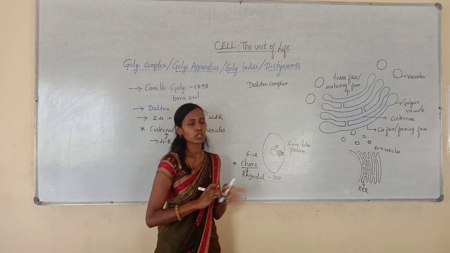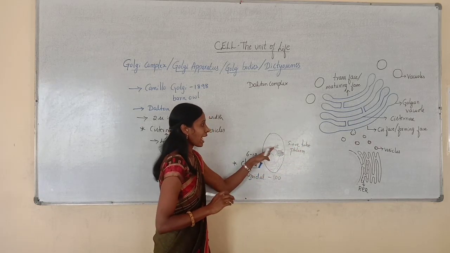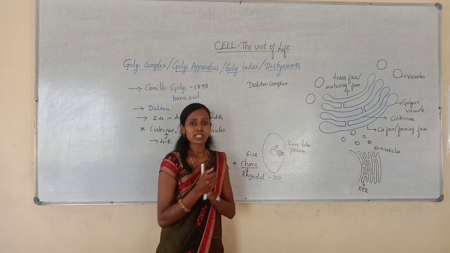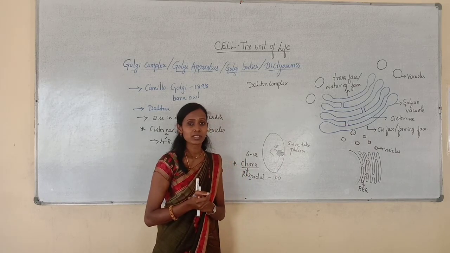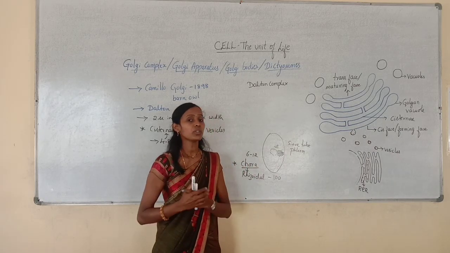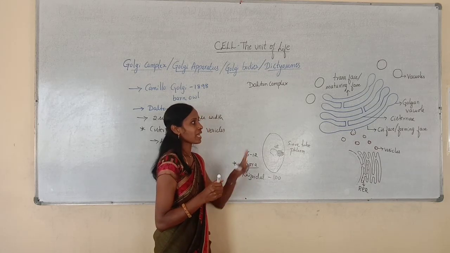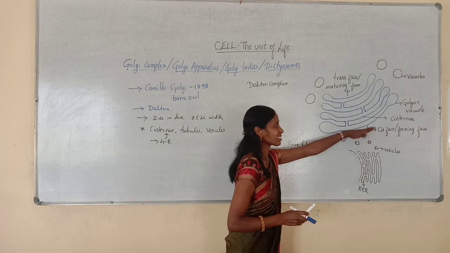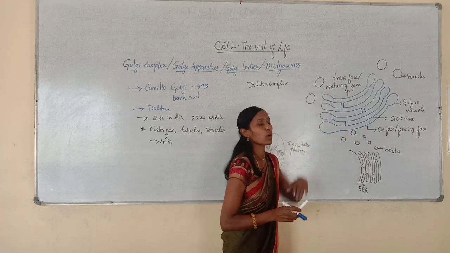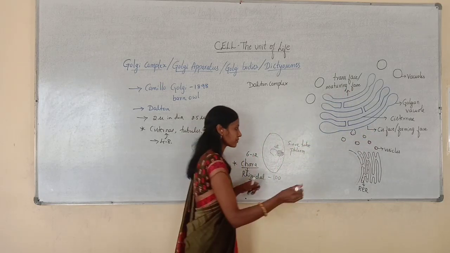The reason also you will come to know later. As they are arranged very close to the nucleus, they have a distinct polarity. Polarity in the sense they have two ends. One is called the convex end, the other is called the concave end.